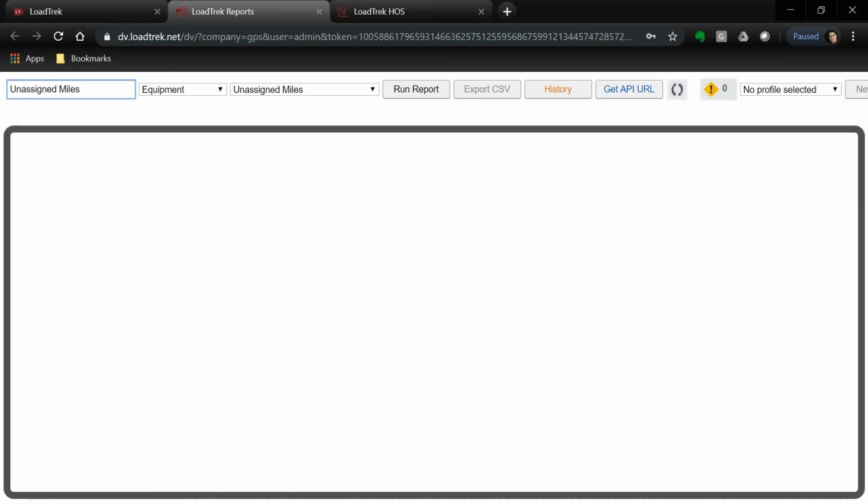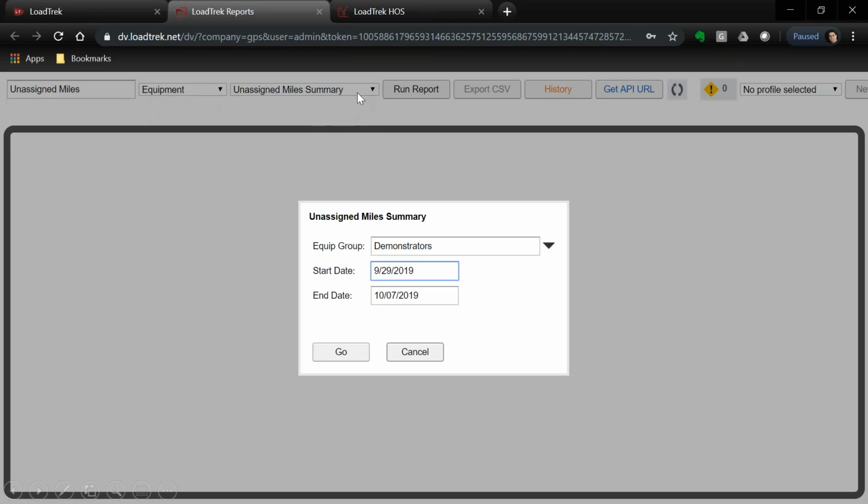The second way of finding out unassigned time and distance is by looking at reports. And you can simply type in the search box up here unassigned miles, which I've done, which takes me to a couple of reports. First, we're going to look at the unassigned miles summary report. Let's dial in the equipment group. This is our internal training database here at LoadTrek, so I'm going to use the demonstrators group. And I'm going to dial in a date range.